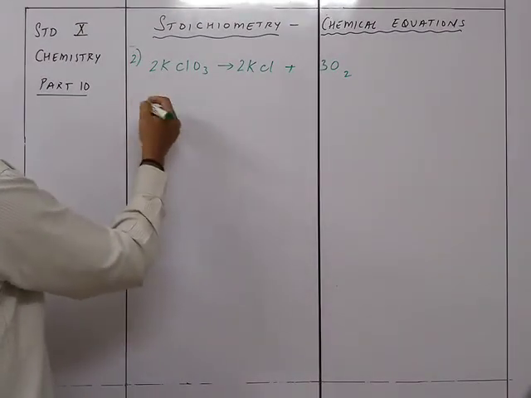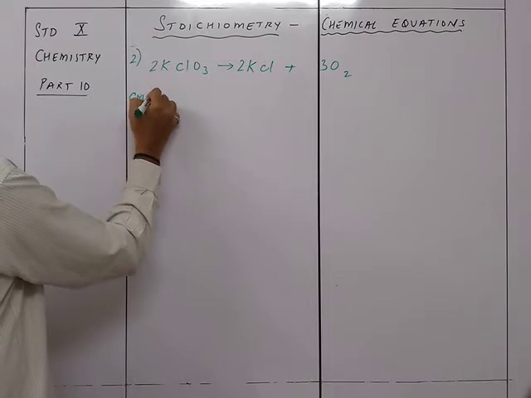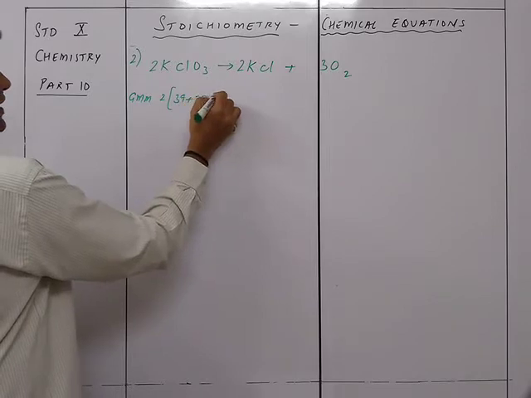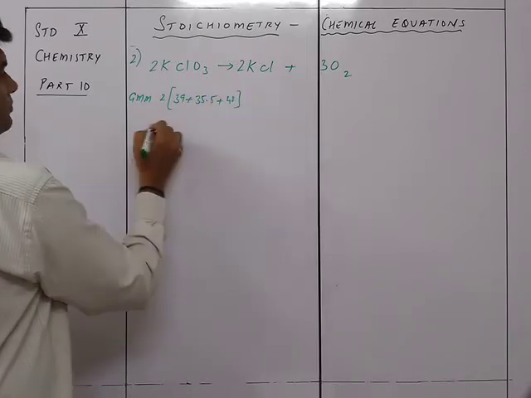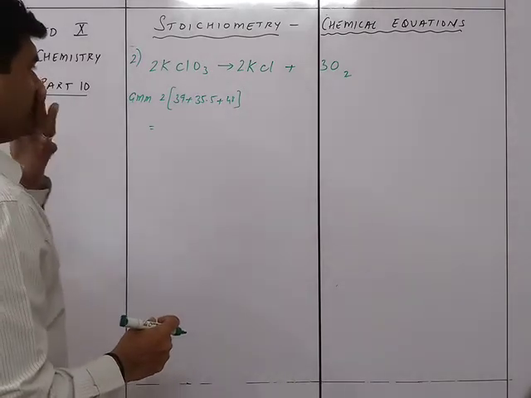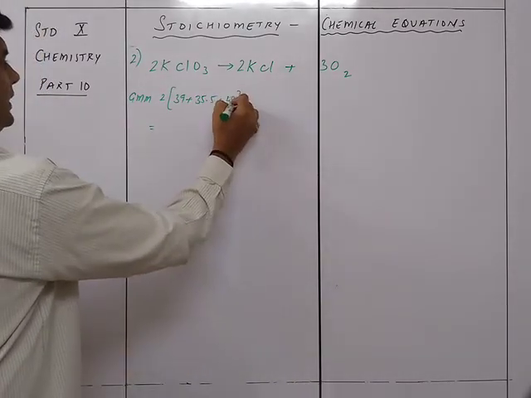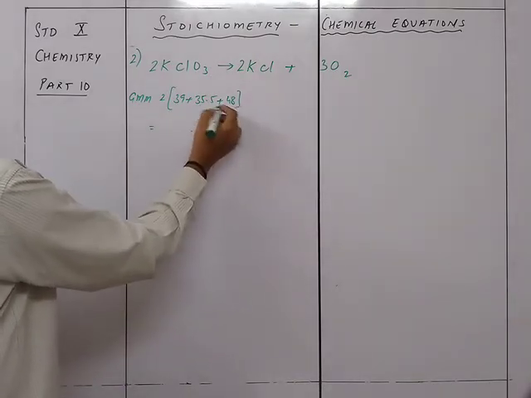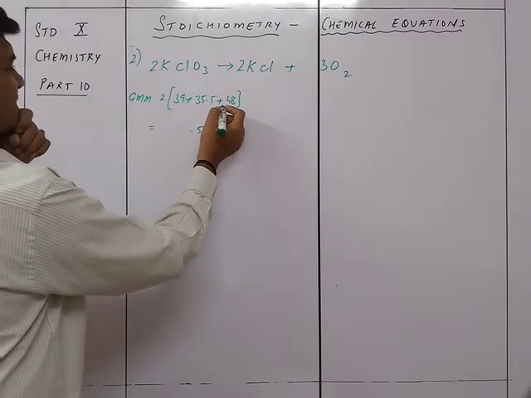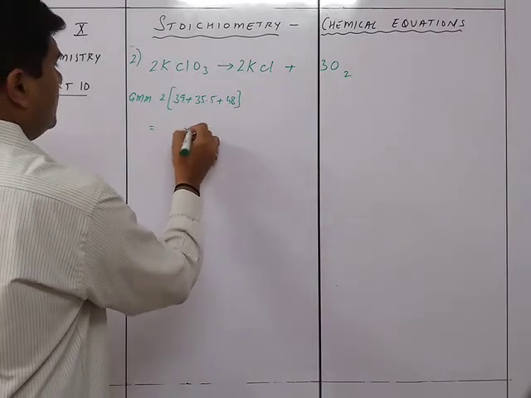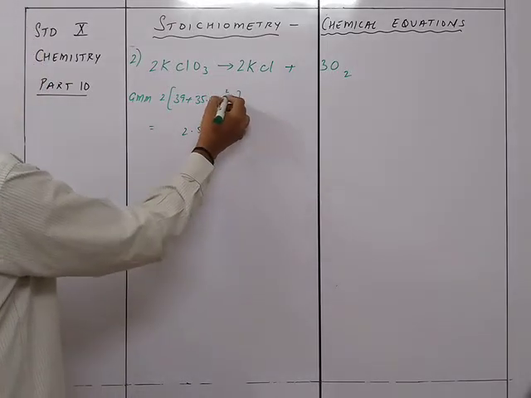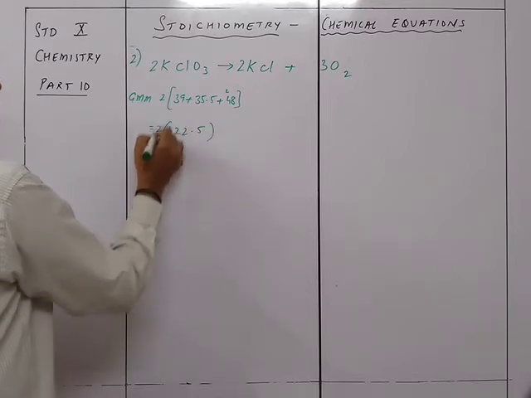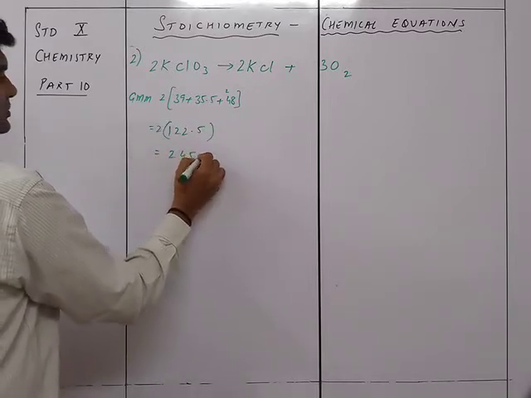Now accordingly we have the GMM. So GMM will be 2 into 39 plus 35.5 plus 48, so that will be 245 grams.